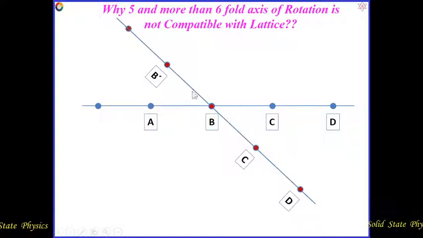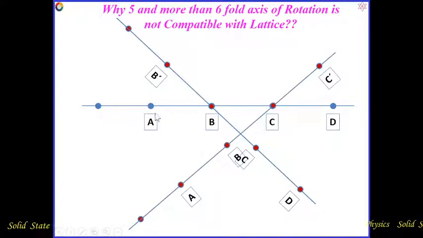Then with exactly the same angle, I rotate the lattice about C. So here A point will be moved here, and the D point will be moved here, represented by C dash and B dash respectively. Now if this rotation is possible in the lattice, then the translation vector from B dash to C dash should be an integral multiple of the unit translation vector.